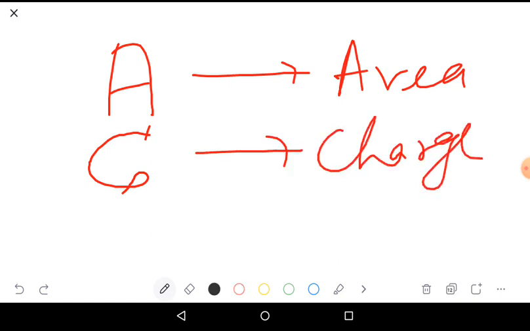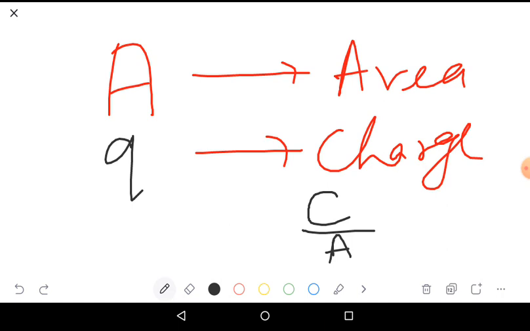Now, surface charge density is charge divided by area. Charge is denoted by Q, I'm sorry, we denote charge with Q, and here also Q. Q divided by A is the surface charge density.